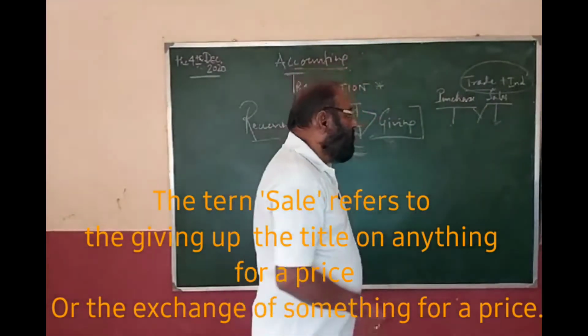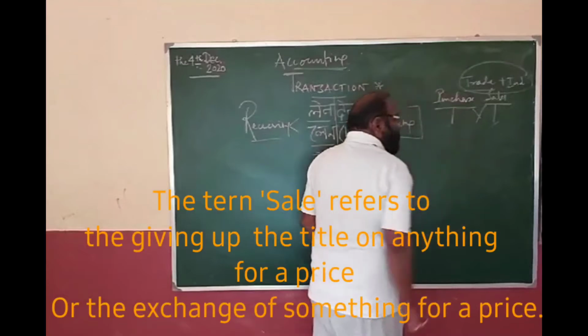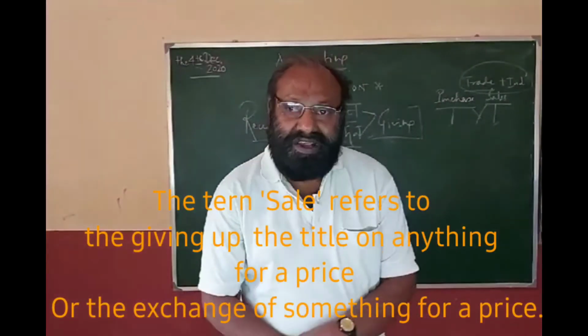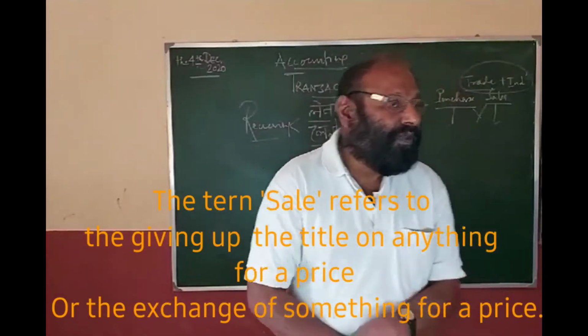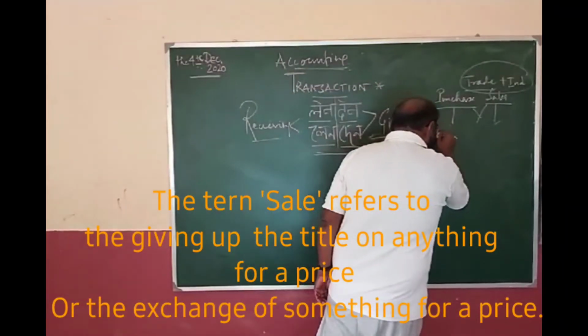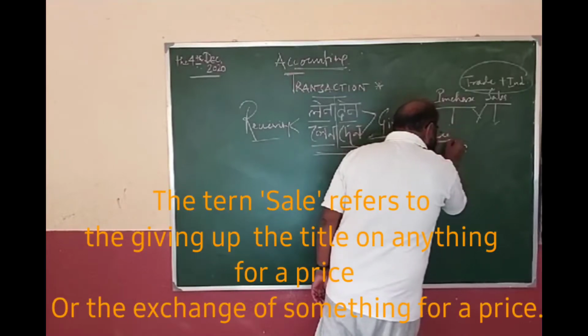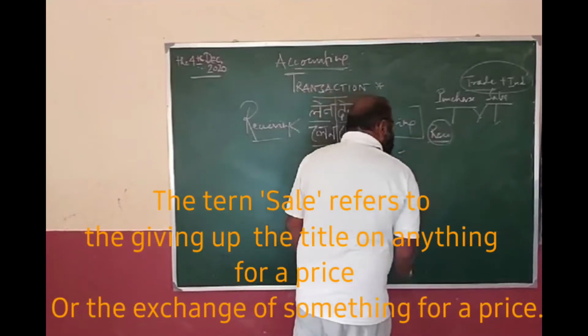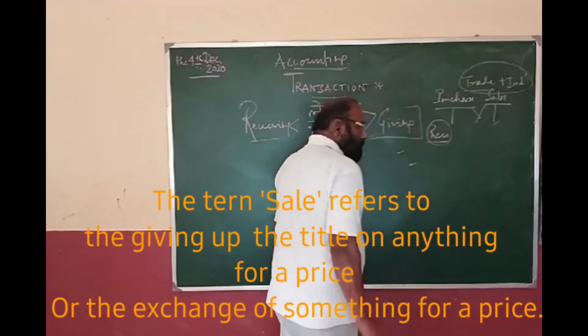Goods are purchased. Say Mr. X is trading in potatoes or in rice. What does he do? He purchases rice. Whenever he purchases rice, he is getting the rice and giving the amount.